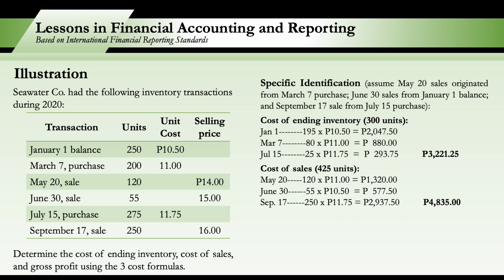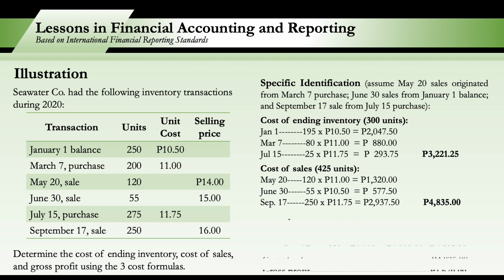577.5. And finally, the September 17 sales were from the July 15 purchase at 11.75. So 250 times 11.75, we have 2,937.5. So total cost of sales were 4,835. Okay? And finally, for our gross profit.